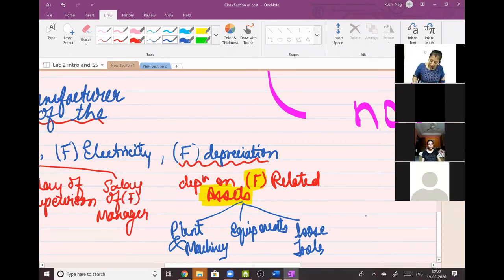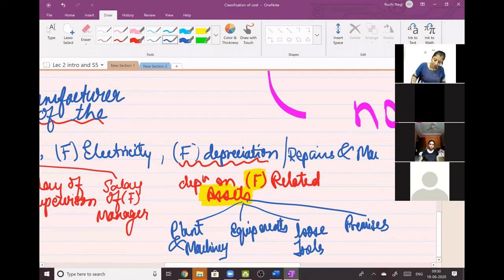Then the factory premises. So 1, 2, 3, 4. If in the exam they tell you depreciation or repairs and maintenance on these assets, it is a part of factory. Please note this down. Depreciation or repairs and maintenance on factory assets like plant and machinery, equipments, loose tools, premises, will be part of factory overheads.